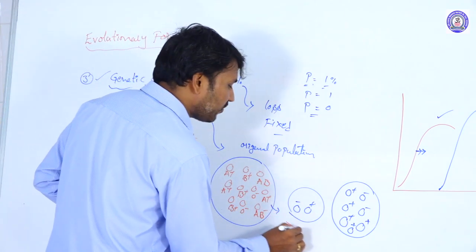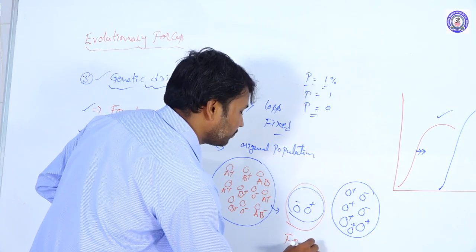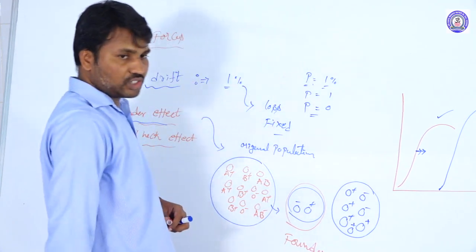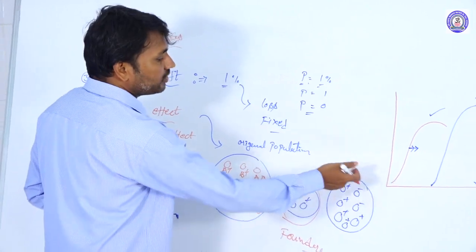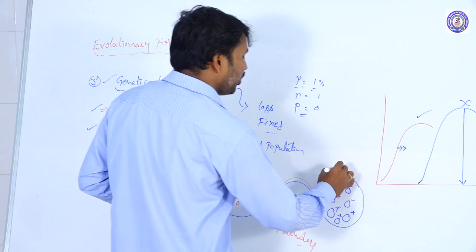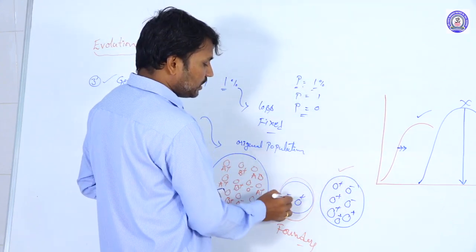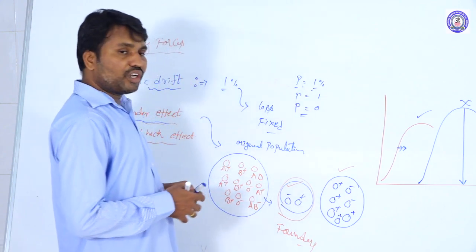Those who are isolated from their original population act as the founders. From there a new population is formed, and the allelic frequency of this population is similar to that of the founders only.